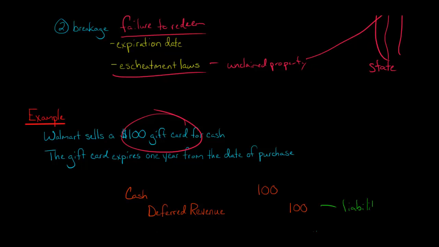And because we've got a 1 year expiration on this gift card, this would be categorized as a current liability. So why are we crediting a liability instead of just crediting revenue? Because Walmart has not done anything to be entitled to the revenue yet. Someone someday might show up with the gift card, let's say in 3 months, and say, I want to buy a garden hose. And they say, okay, now they have to give them a garden hose. So Walmart has incurred an obligation to sacrifice resources at some point in the future. So that's why this is a liability.